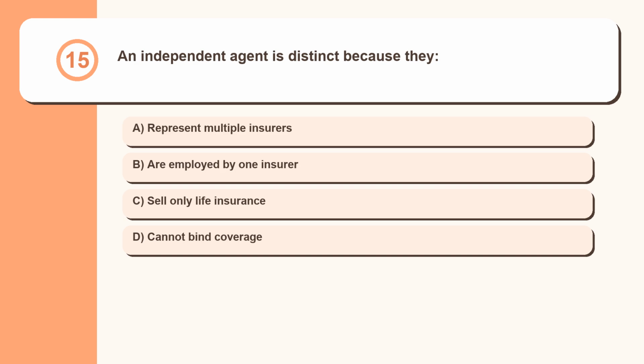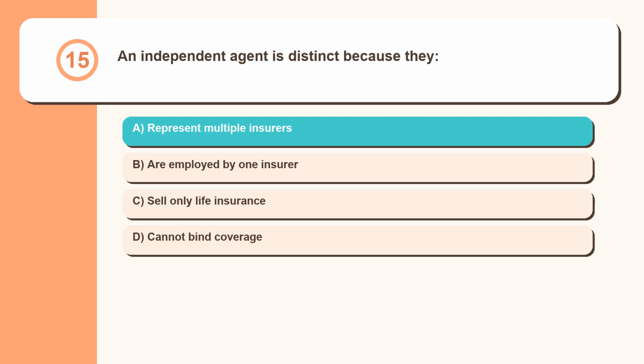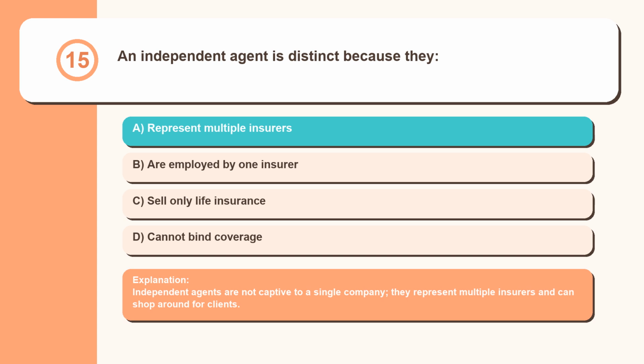Question 15. An independent agent is distinct because they represent multiple insurers, are employed by one insurer, sell only life insurance, cannot bind coverage. Independent agents are not captive to a single company; they represent multiple insurers and can shop around for clients.